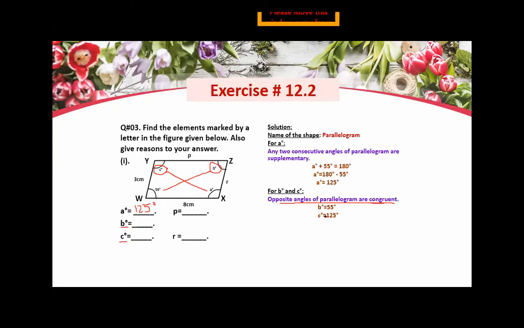Understand? Clear? Is it clear? Please tell me, is it clear? You have to solve this question in your copy by yourself. Understand? So please tell me, is it clear?